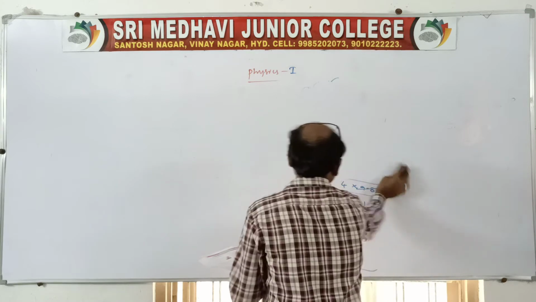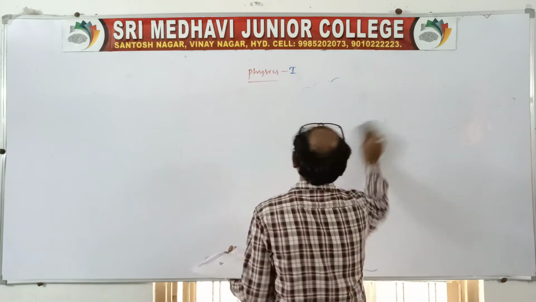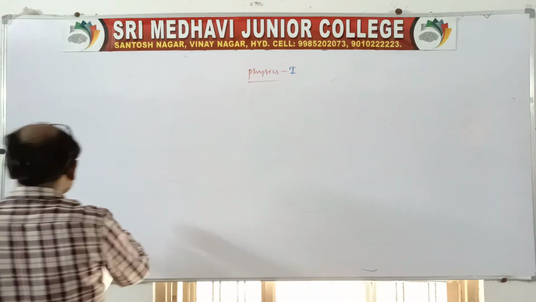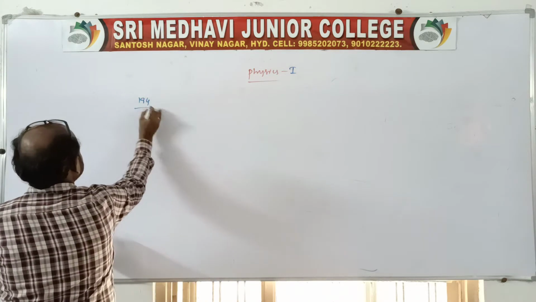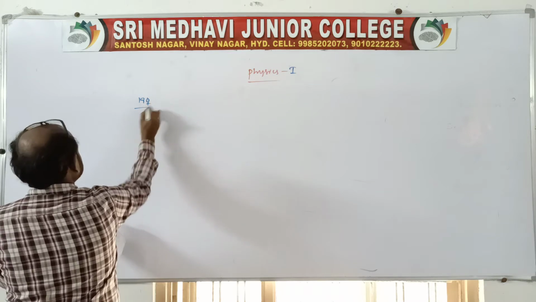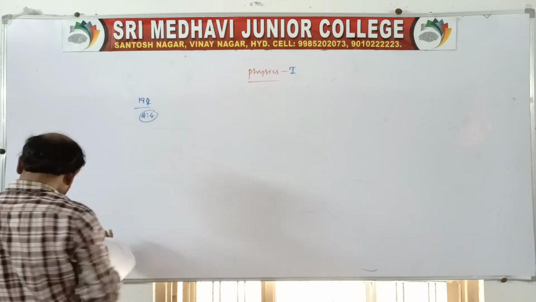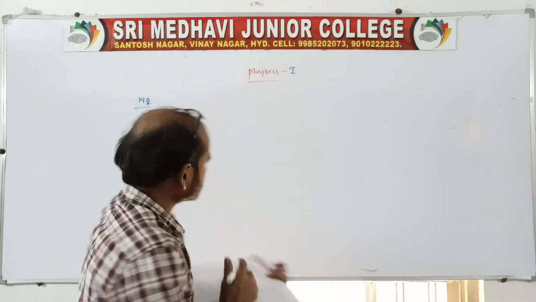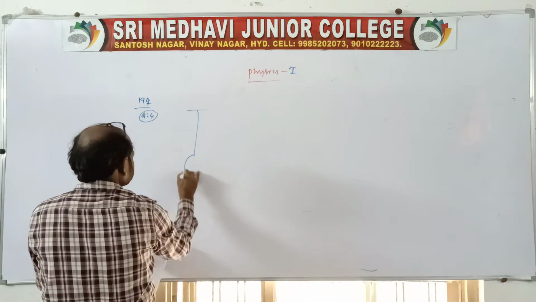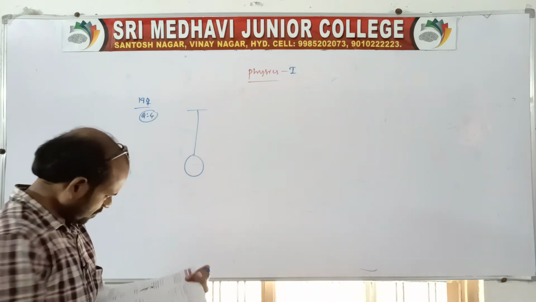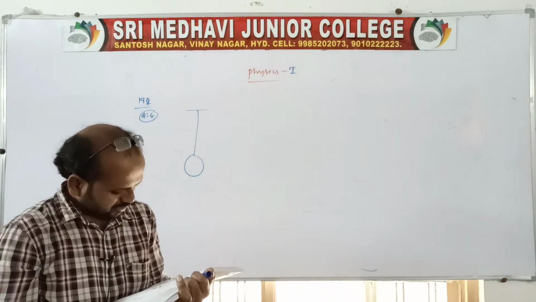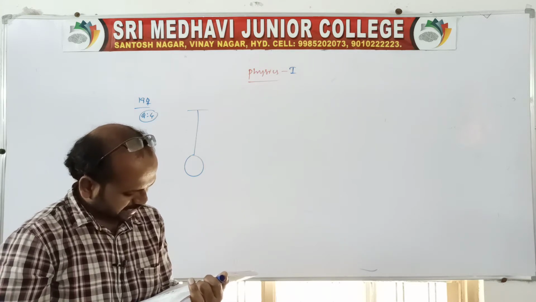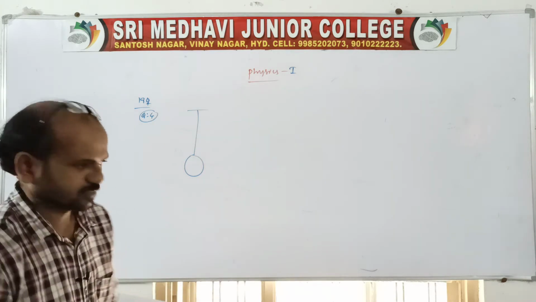Very short answer question. So the question is, question number 4, page number 192. You take a bob of a simple pendulum that is a hollow sphere, filled with water. How will the time period of oscillation change if the water begins to drain out of the hollow sphere? Simple thing.